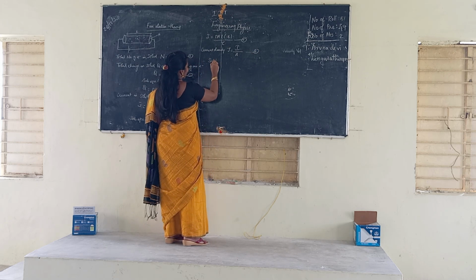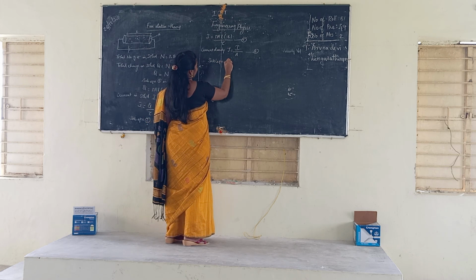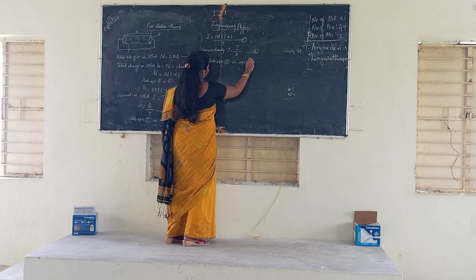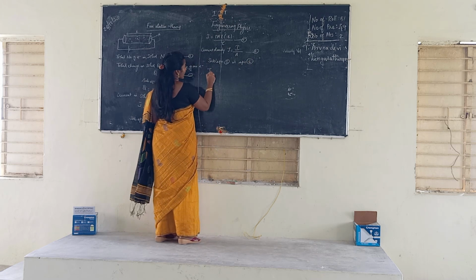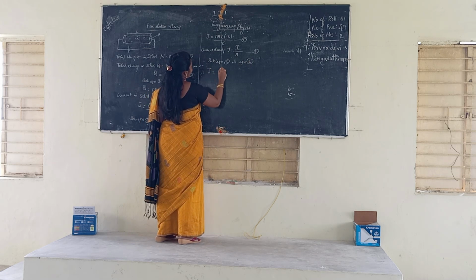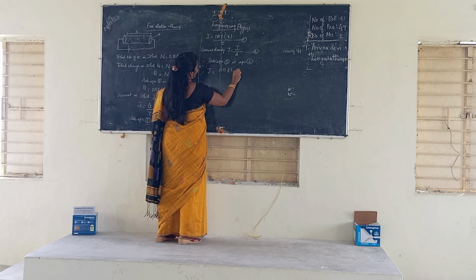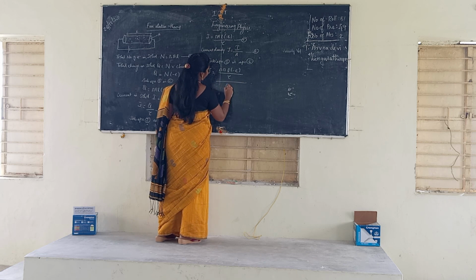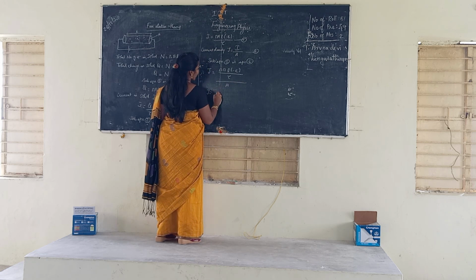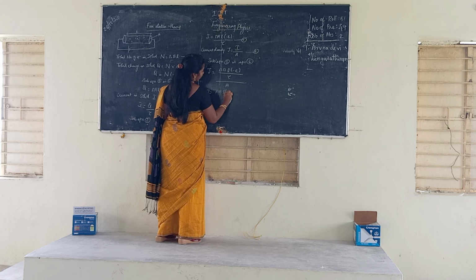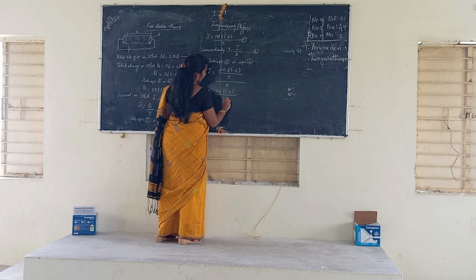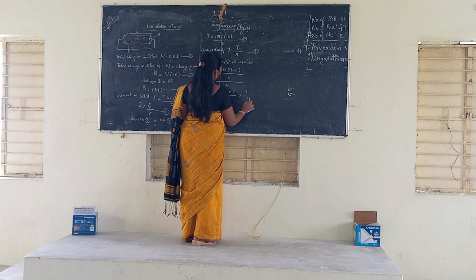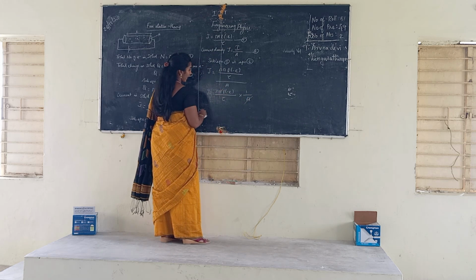Now substitute equation 5 in equation 6. What will we get here? J is equal to N A L (minus e) divided by t, divided by A. So J is equal to N A L e divided by t, into 1 divided by A. Here A cancels.